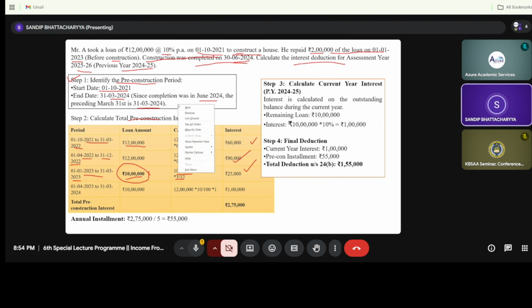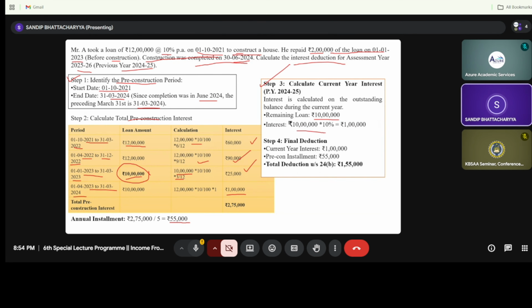And the last one, that is 1/4/23 to 31st of March 24. It is actually 12 months. So 10 lakh into 10% into 1 year, that is rupees 1 lakh. So the total amount is 2 lakh 75,000. These 2 lakh 75 divided by 5, that is 55,000. And the loan still remains outstanding. So just you see step number 3, that is calculation of the current year interest. The remaining is 10 lakh.